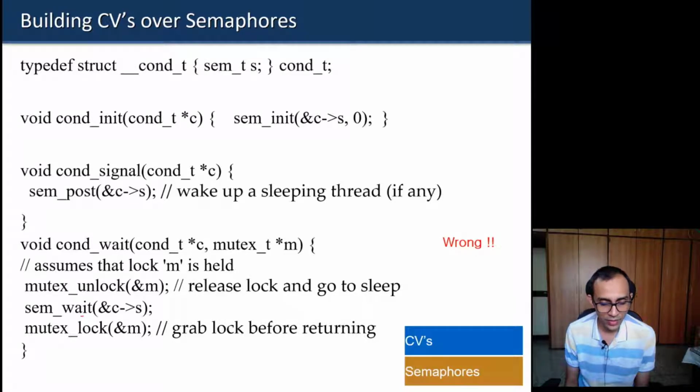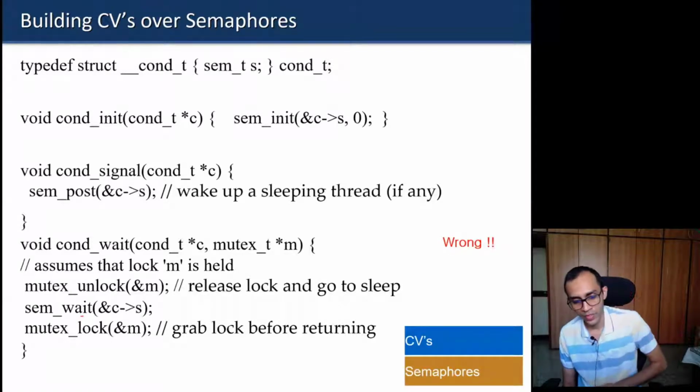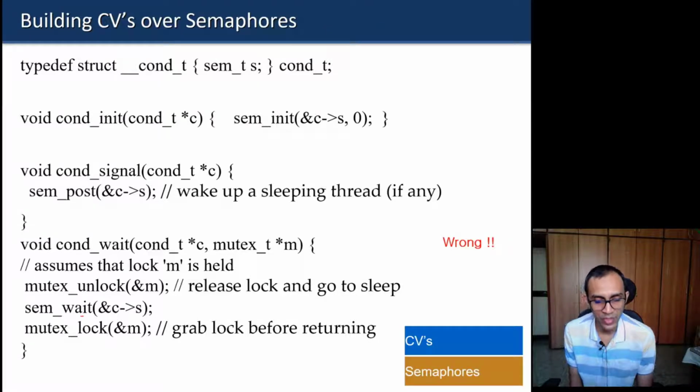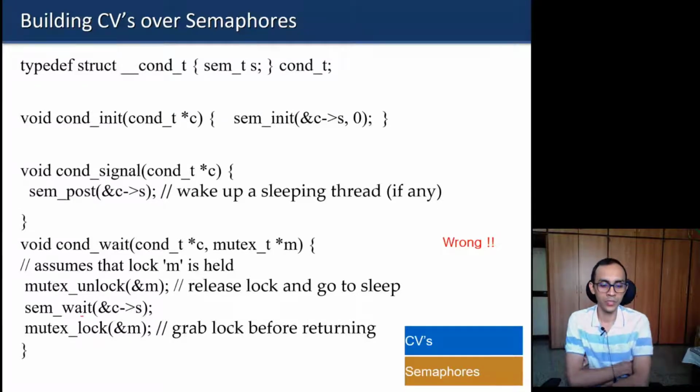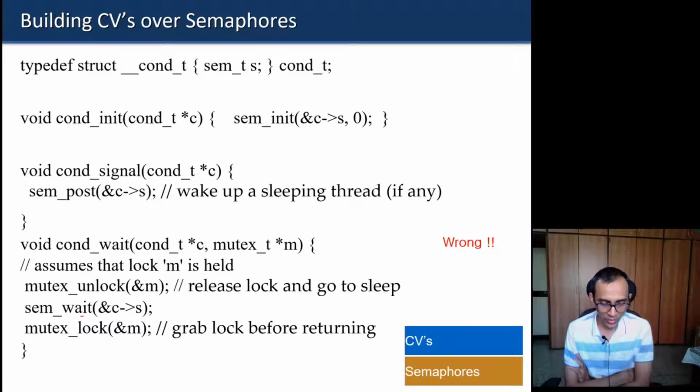Of course, as I said, this has no practical utility because you are never going to make a condition variable using a semaphore. But we are just trying to show that these are equivalent. So we are saying that a semaphore has the power of both a condition variable as well as a lock. So if we want to mimic a condition variable using a semaphore, we should be able to do it using the semaphore variable and its operations. Can we do it this way? As I say, this looks superficially right, but actually it is a wrong implementation. Can anybody guess what problem is here?